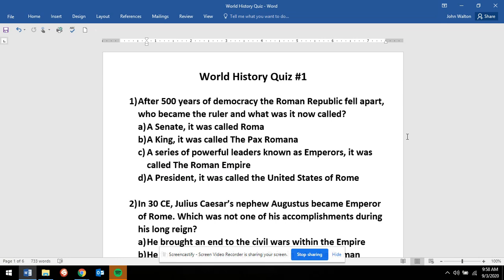After 500 years of democracy, the Roman Republic fell apart. Who became the ruler and what was it now called? A. A senate. It was called Roma. B. A king. It was called the Pax Romana. C. A series of powerful leaders known as emperors. It was called the Roman Empire. D. A president. It was called the United States of Rome.